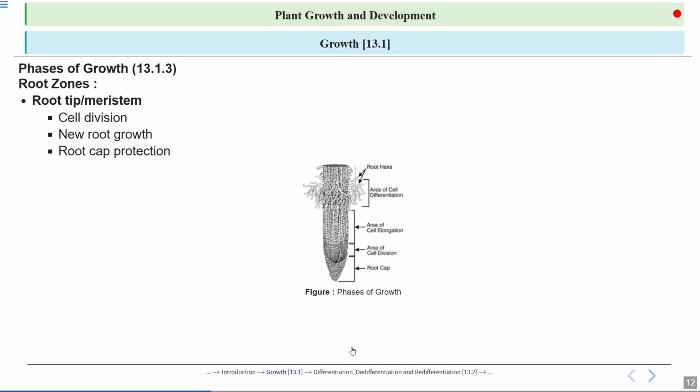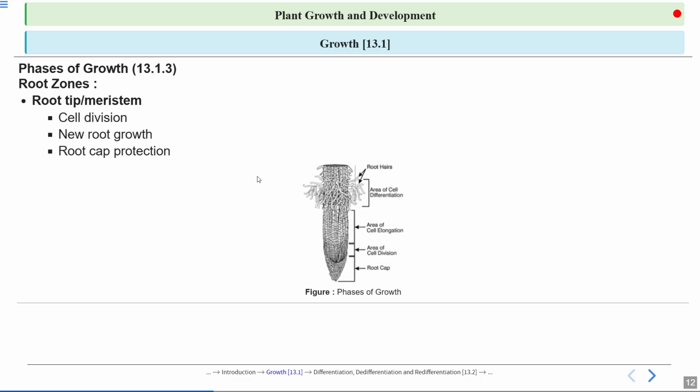It is a region of cell division. Here new root growth takes place because cells are dividing continuously. Also here it is written root cap protection. The root cap protects the tender tip of the root. So it acts as a protector also. It protects the tip or apex of the root. So this is the first region of the root.